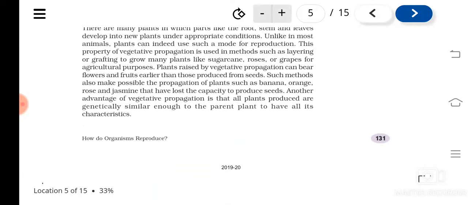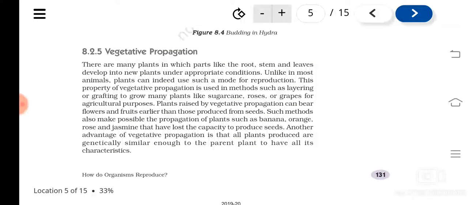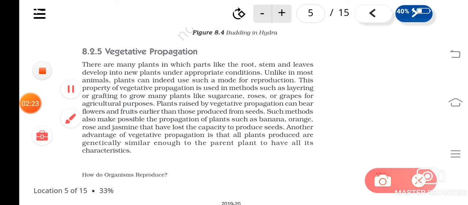Example, from leaves, Bryophyllum produces what? New plants, isn't it? Then plants like rose, grapes, etc., can be propagated by their stem cuttings, isn't it? And then there is artificial vegetative propagation. Artificial vegetative propagation means what? Where human beings do some methods like layering or grafting.